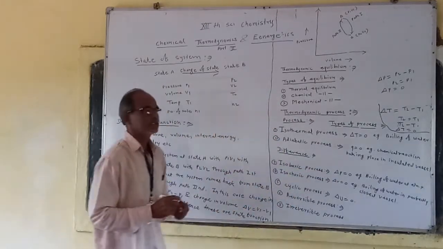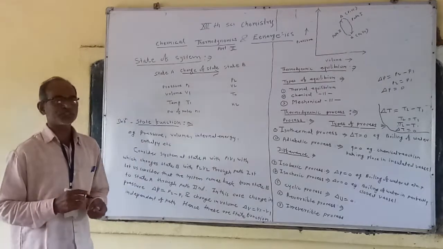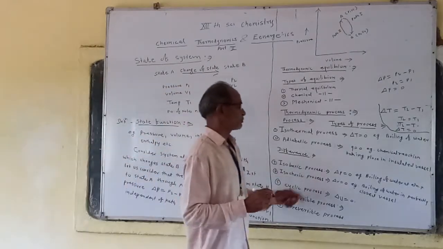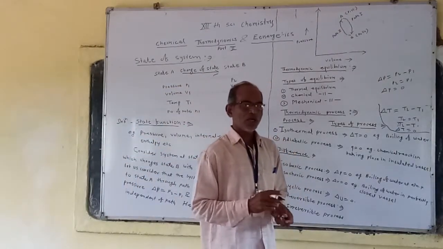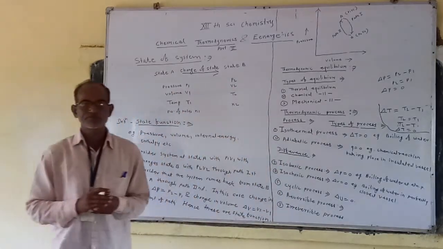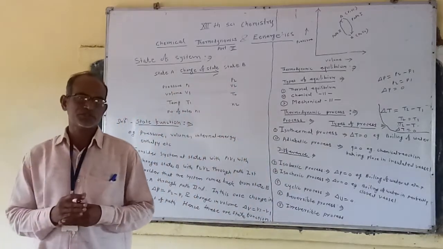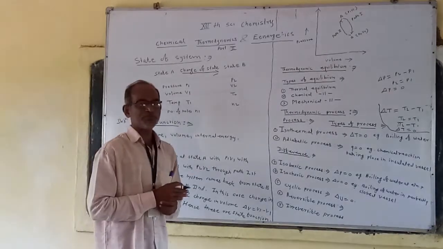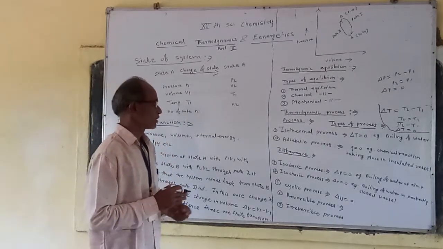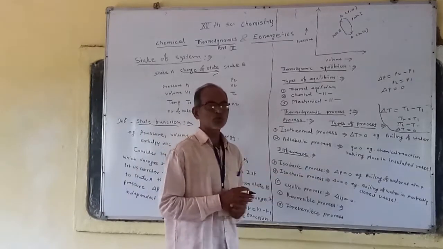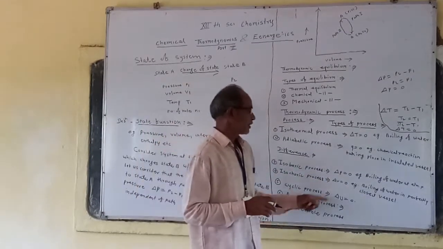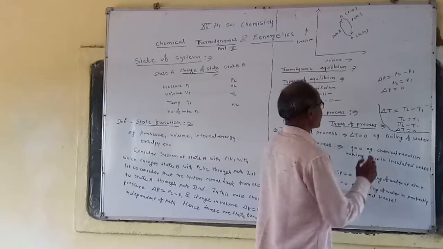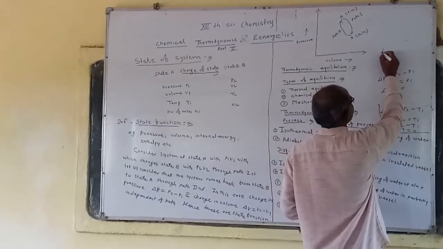Now, the next type of process is the isochoric process. It is the type of process in which the volume of the system remains constant, meaning delta V is equal to 0. How is delta V equal to 0?